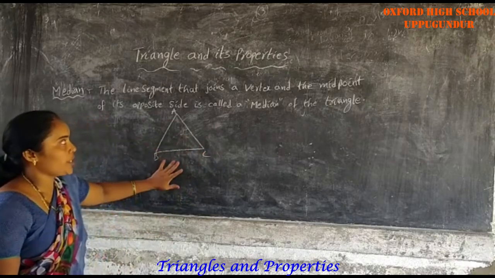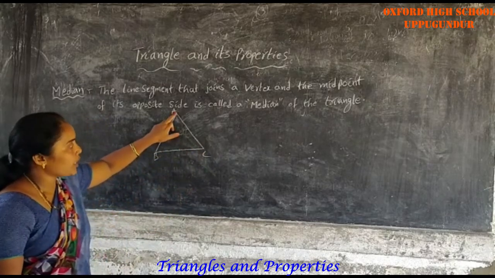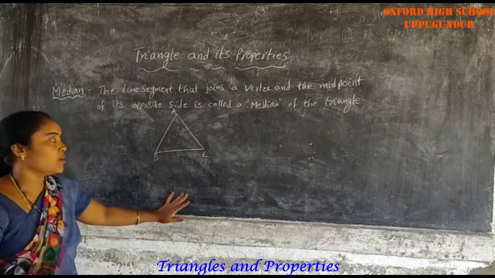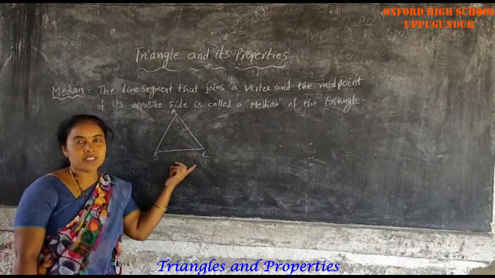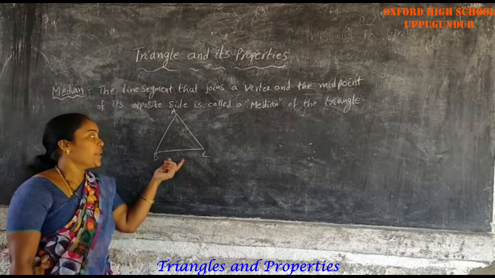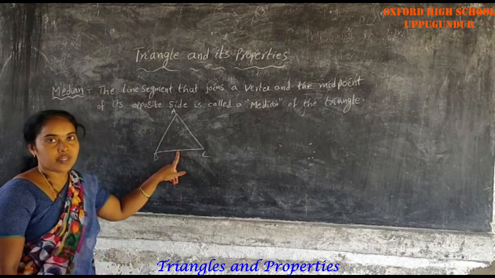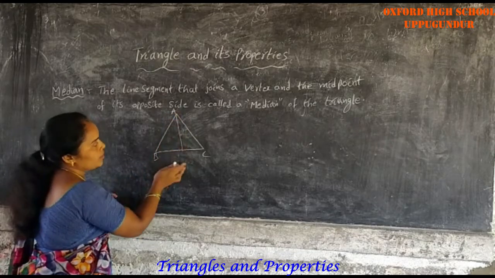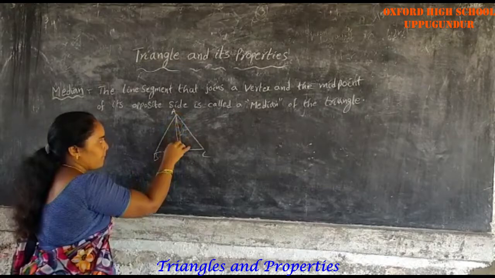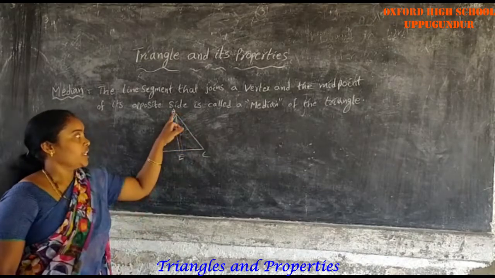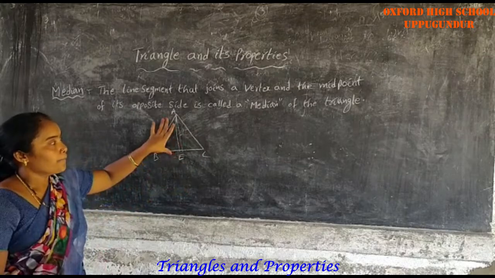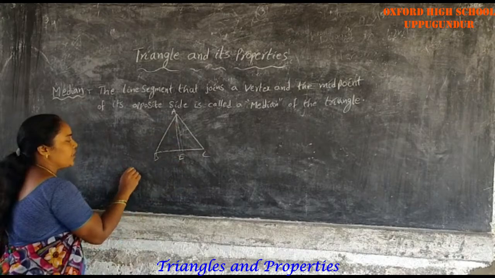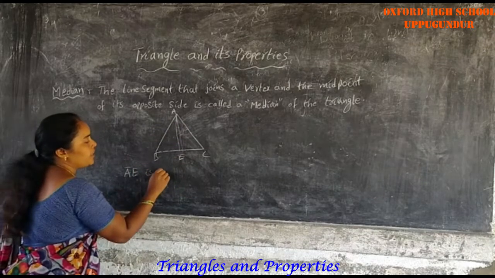A line segment that joins a vertex and the midpoint of its opposite side is called a median of the triangle. For example, total 4 centimeters. BC side 4 centimeters, midpoint means exactly 2 centimeters. See here, this one E. AE is the median. Therefore AE is the median of triangle ABC.